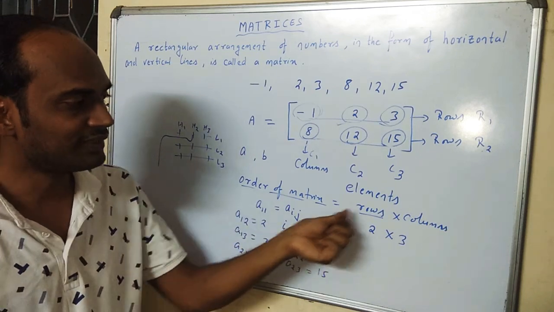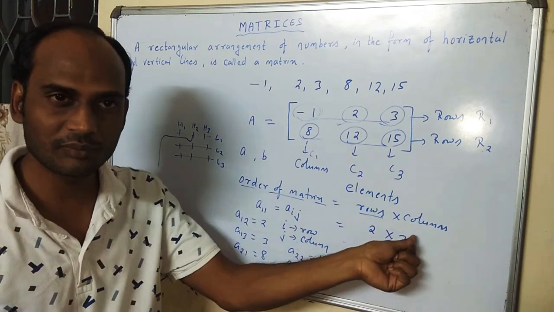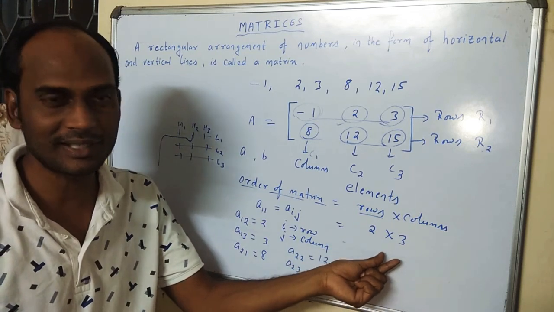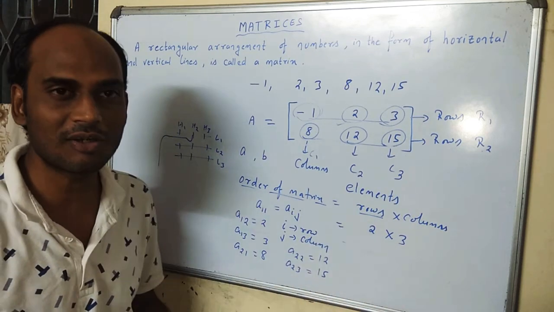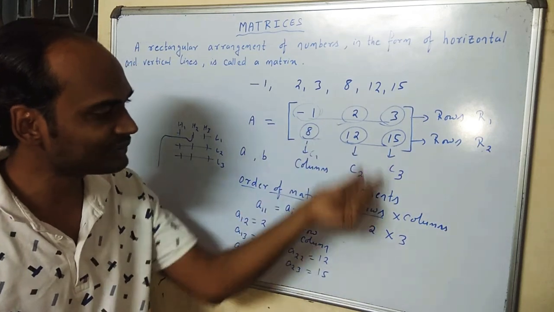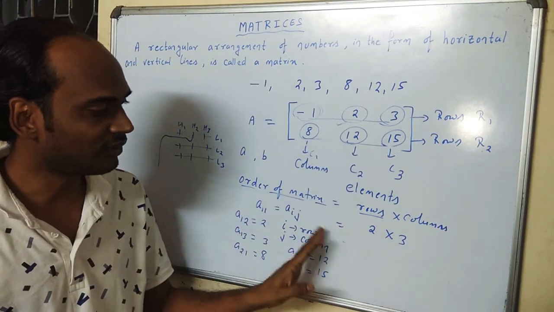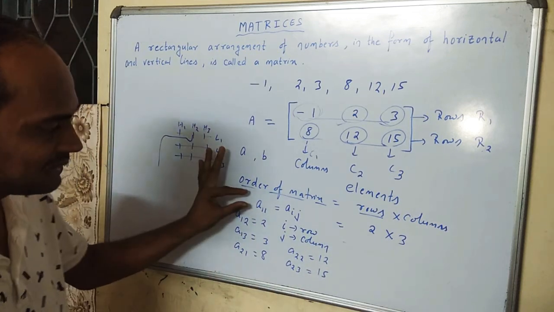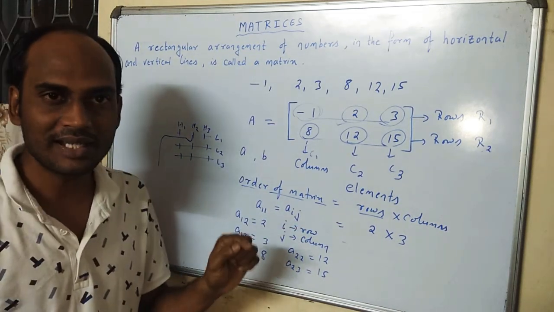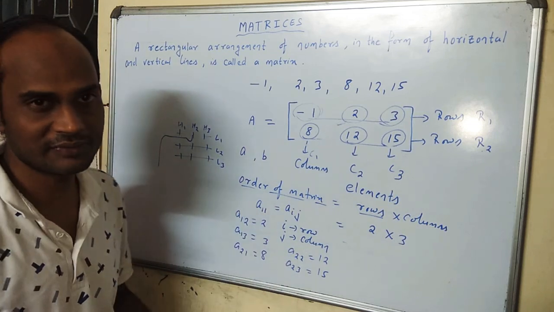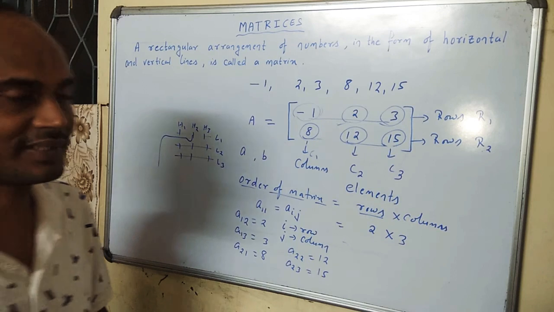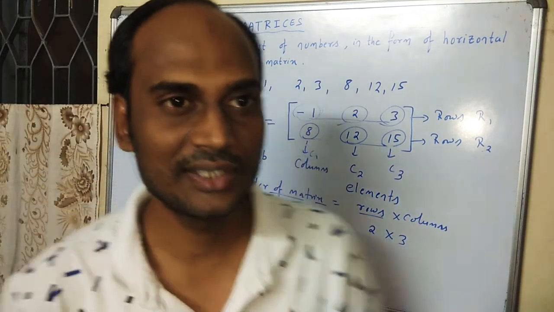The order of the matrix is written in the form of rows into columns. How many rows are present in that matrix and how many columns are present, that is what we call the order of the matrix. So here 2 rows and 3 columns are present, so we write the order of the matrix as 2 cross 3, which we read as 2 by 3. And the elements are denoted by a_ij, where i stands for the row number and j stands for the column number. In this way, we can represent the elements of the matrix. Okay, I think this one is clear to all of you.